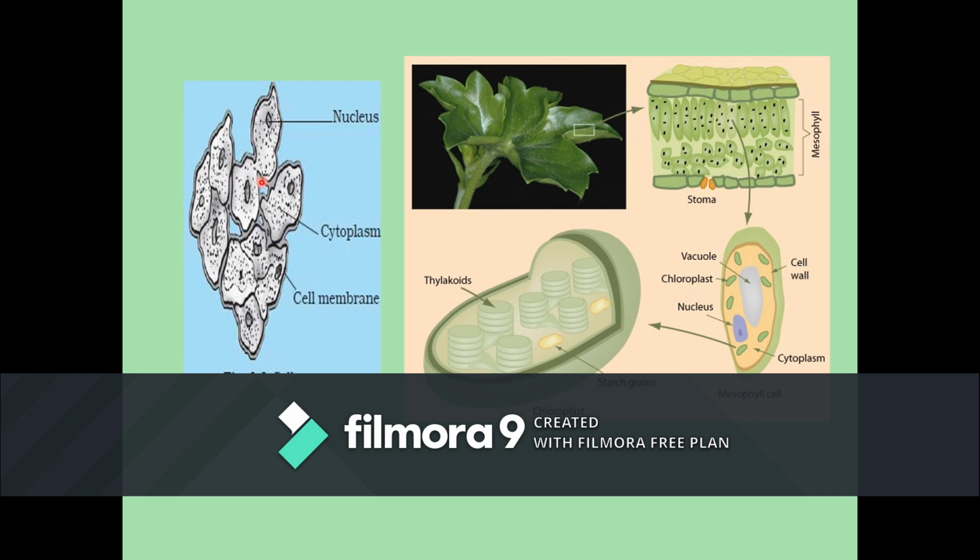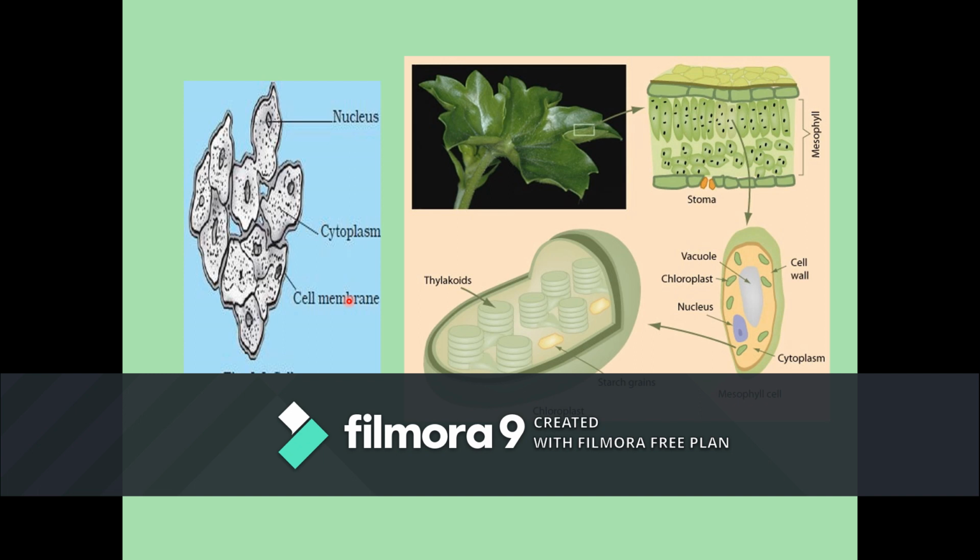Some organisms are made of one cell, like unicellular organisms, and multicellular organisms are made of many cells. For example, amoeba is a unicellular organism, while we are multicellular organisms. The cell has an outer boundary called the cell membrane.